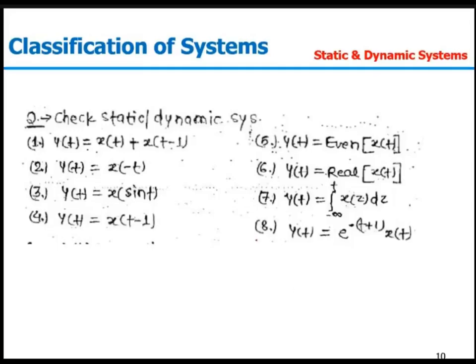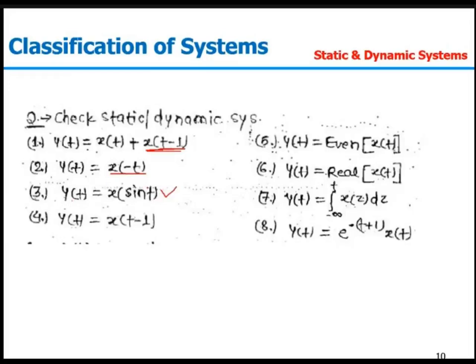Here are some questions. We need to check whether the given system is static or dynamic. In the first case, y(t) equal to x(t) plus x(t minus 1). So this is an example of a dynamic system. Second part, y(t) equal to x(minus t). If I take t equal to 1, y(1) is depending on x(minus 1). So it is depending on the past value.